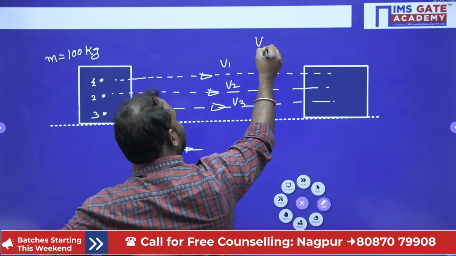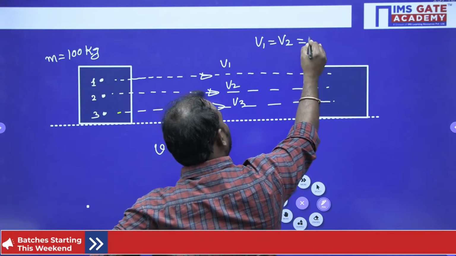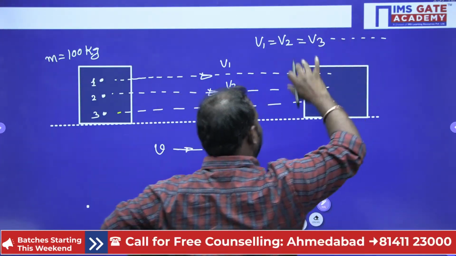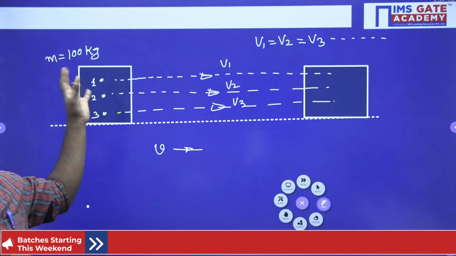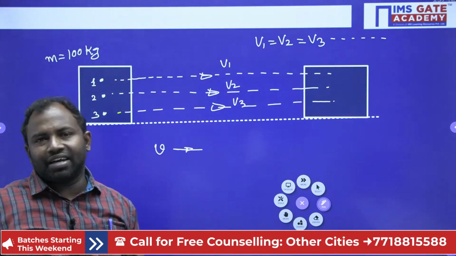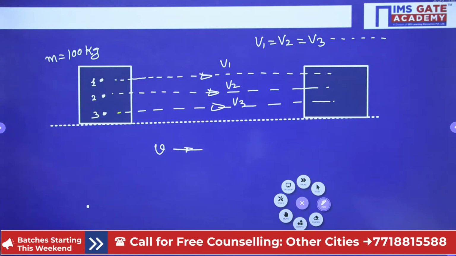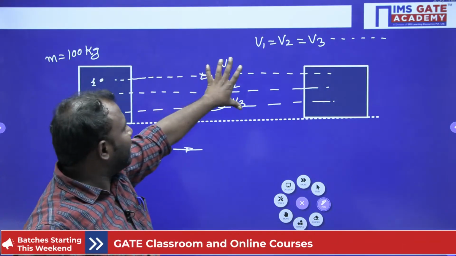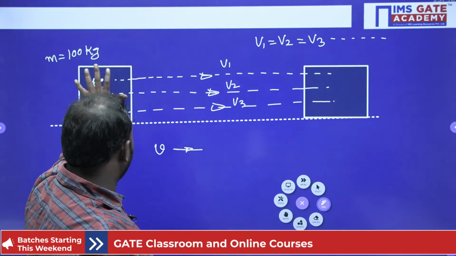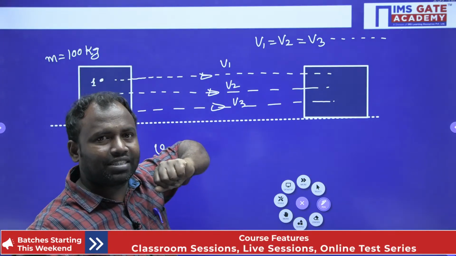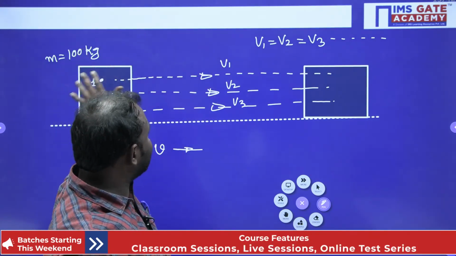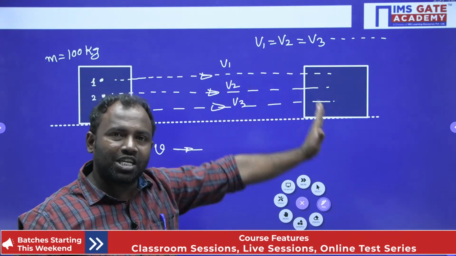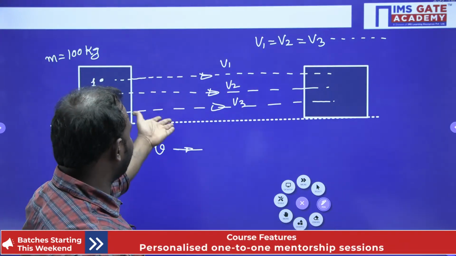If V1 equals V3, V2 equals V3 and so on, that means however many particles you consider, all the particles have the same velocity. Then the mass of the body is not affecting the velocity, the shape of the body is not affecting the velocity, and the shape and size of the body are not affecting the displacement either. That means here V1 equals V2 equals V3.